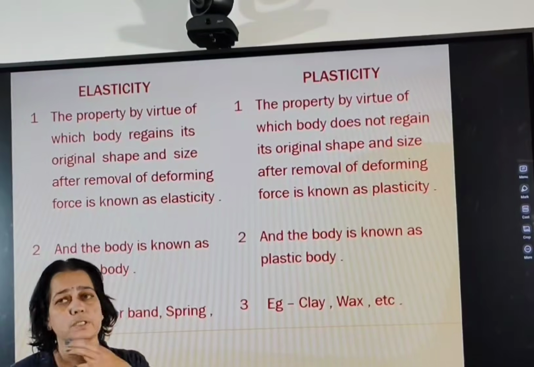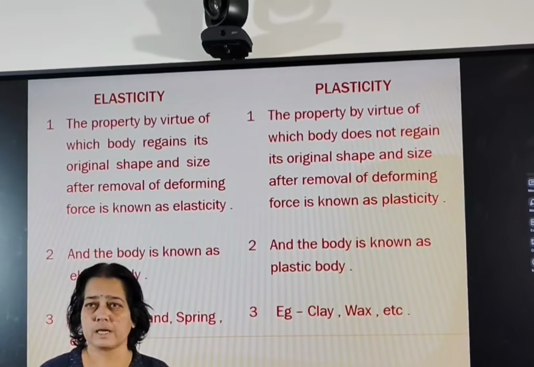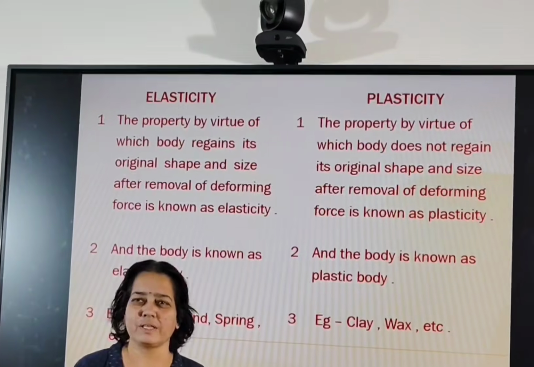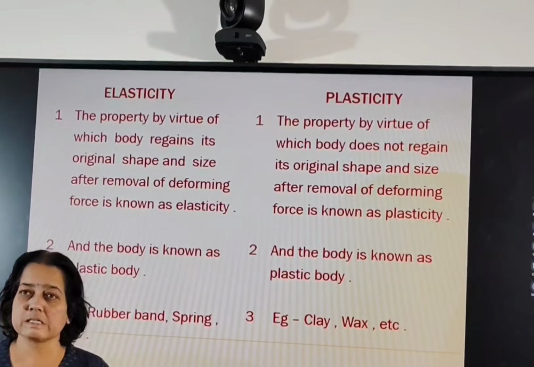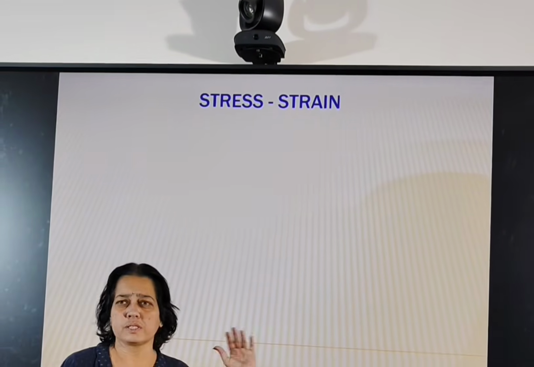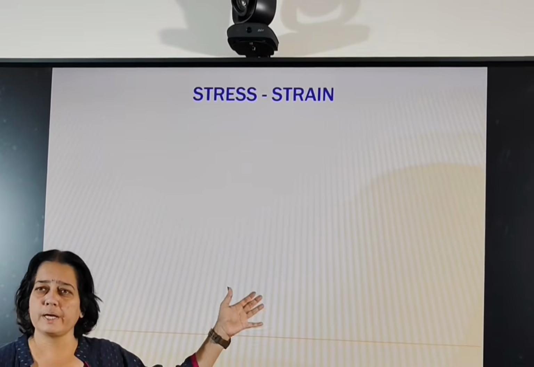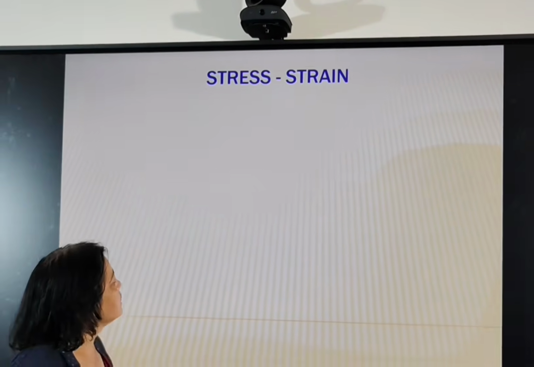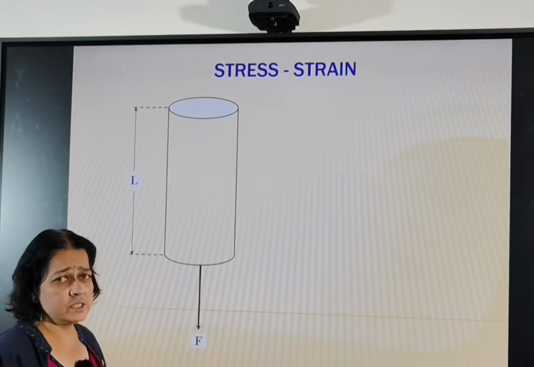Then in this chapter the main topic is stress and strain. And next we have to study their types. So what is stress and what is strain? Let's see stress and strain. If we study stress and strain comparatively, then it's easy to understand. So let's study what is strain.